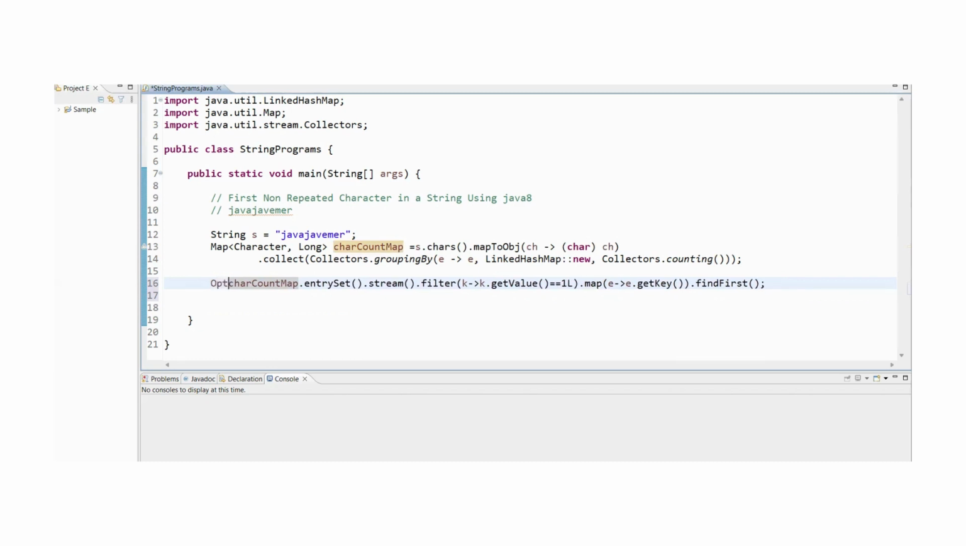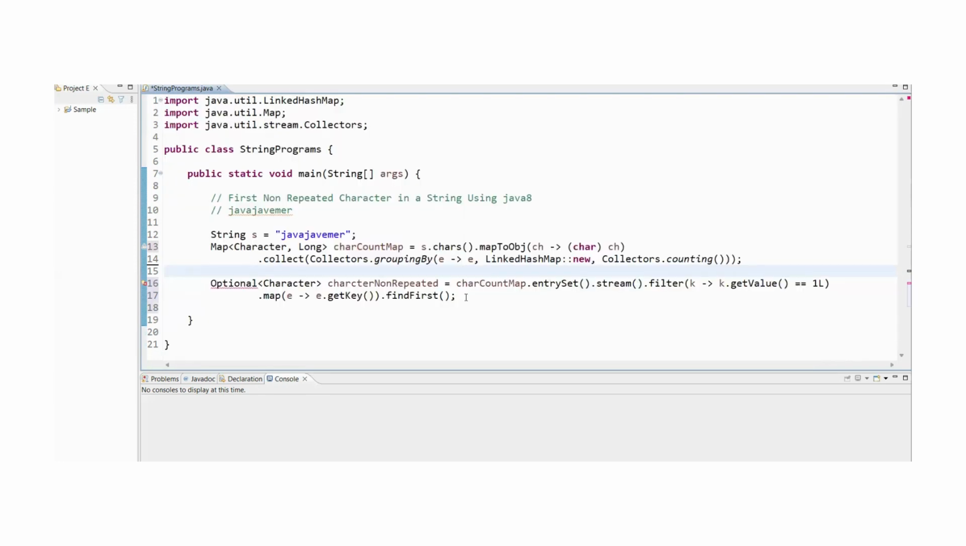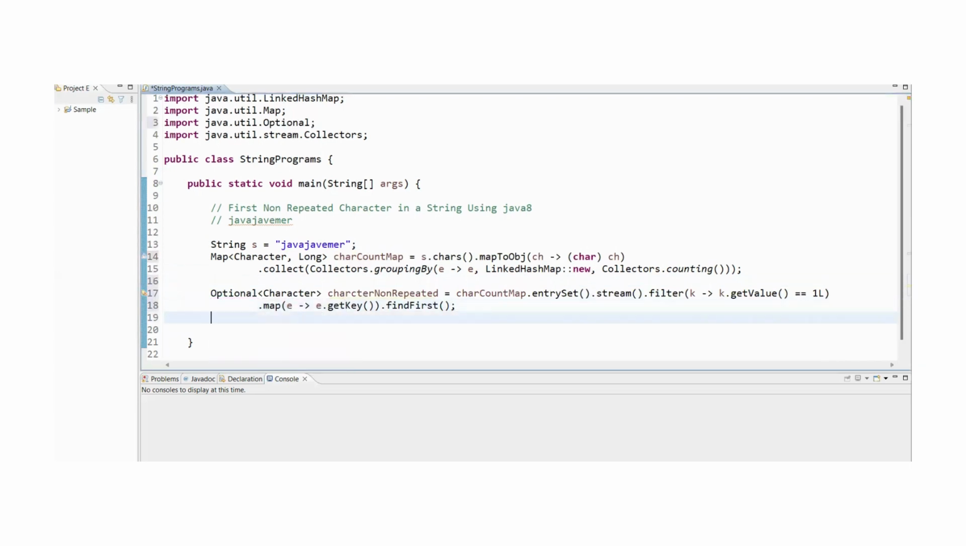Let me use it. Optional class of Character, the first non-repeated character. Let me format it. This is an Optional class, and I'm going to import that particular Optional class.